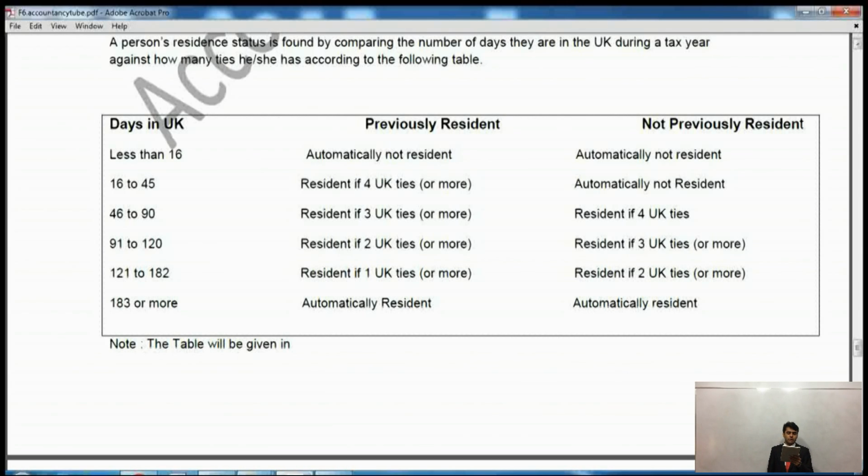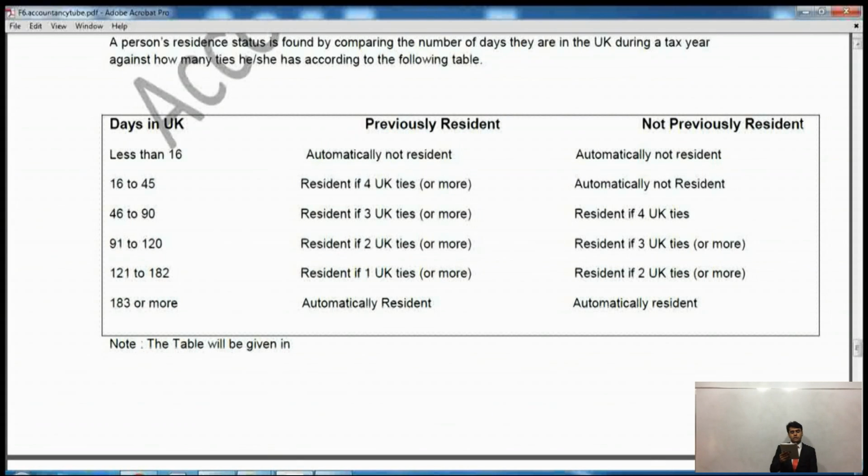It says 183 days or more at the end of the table. Now, if you spend 183 days or more, regardless of whether you were resident in the UK or not resident in the previous years, it doesn't matter. You will be considered automatically UK resident. So it says here, 183 days or more, automatically resident in the UK, either you are not previously resident or previously resident, doesn't matter. All right. Now, please come to the second one.